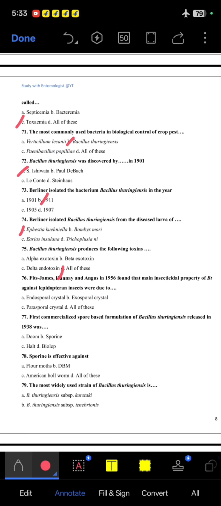76. Fitz-James, Hannay and Angus in 1956 found that the main insecticidal property of Bt against lepidopteran insects was due to the parasporal crystal. 77. The first commercialized spore-based formulation of Bt, released in 1938, was Sporeine, B option. 78. Sporeine is effective against flour moth.